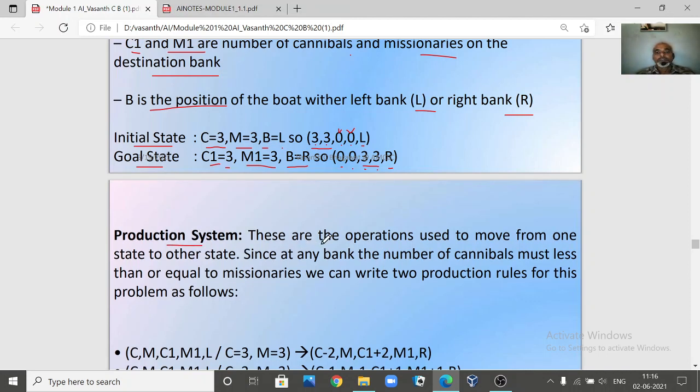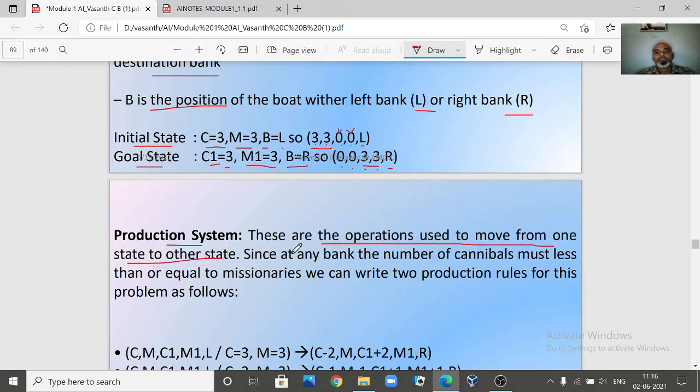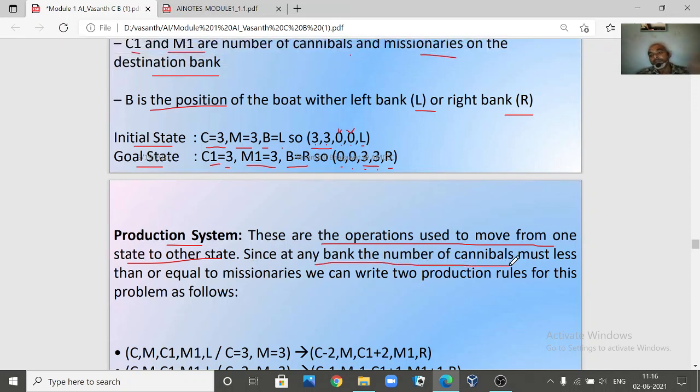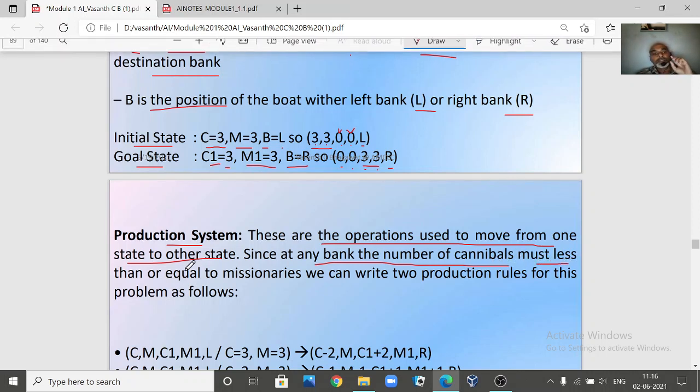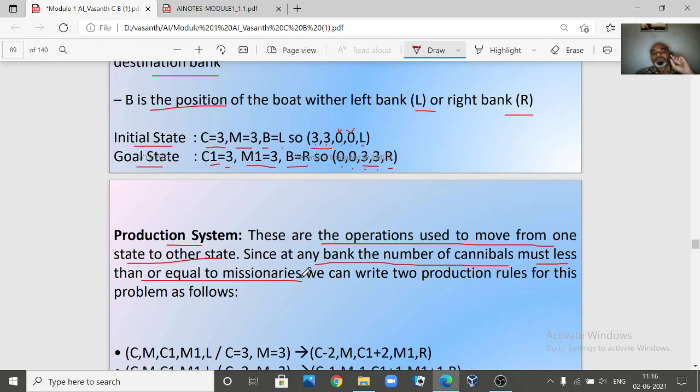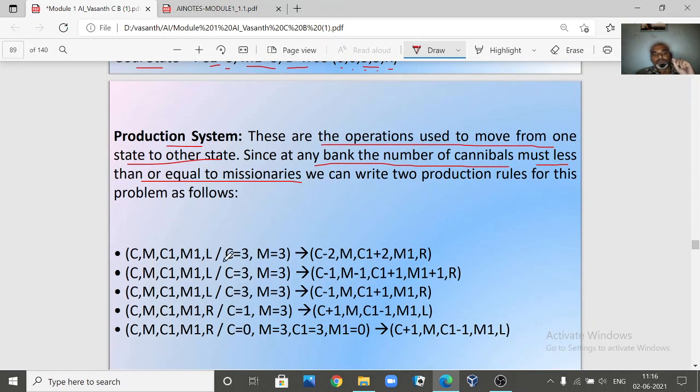What is this? These are the operations used to move from one side of the river to the other side, or from one state to another state. At any bank, what was our assumption, the important condition? The number of cannibals must be less than or equal to the missionaries. Now we can write the production rules as follows. Here is one way of writing the rules. Now you see how we have written the rules.